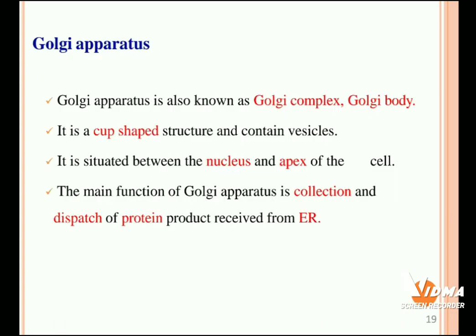Next one is Golgi apparatus. Golgi apparatus is also known as Golgi complex or Golgi body. It is a cup-shaped structure containing vesicles, also floating in the cytoplasm. It is situated between the nucleus and apex of the cell. The main function of the Golgi apparatus is collection and dispatch of protein products received from the endoplasmic reticulum. We already know the endoplasmic reticulum synthesizes the proteins. Then the proteins are collected and also dispatched by the Golgi apparatus.